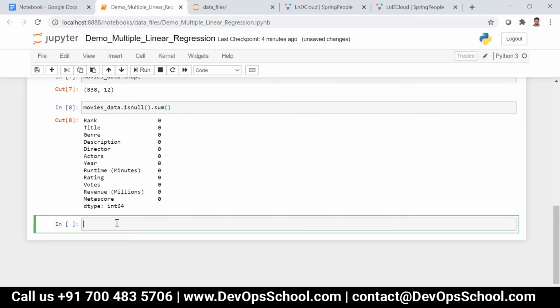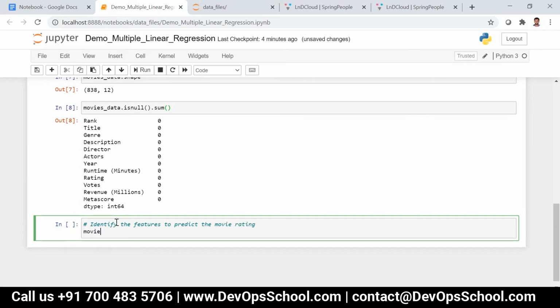Now what is our next step? We have to find which features need to be considered to predict the movie rating. For that, we have two different ways to identify the features. I can just say movies_data.corr(), which will find the correlation between all the possible fields.